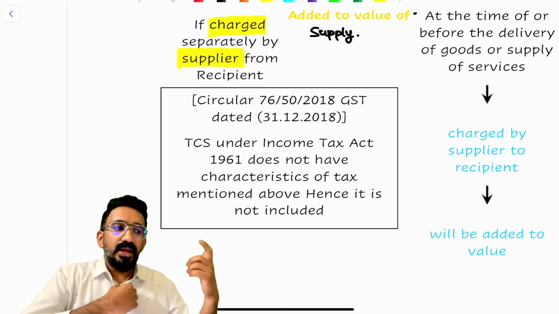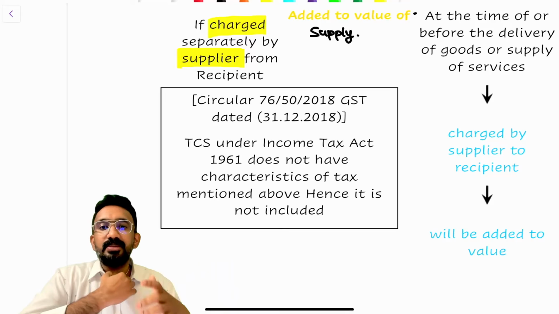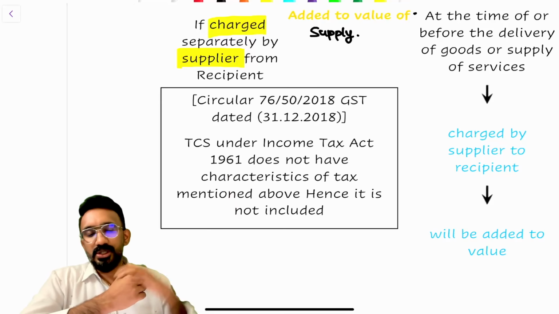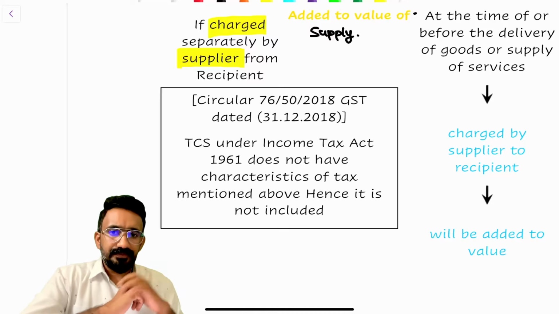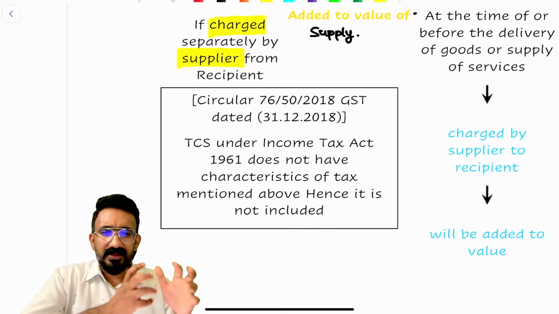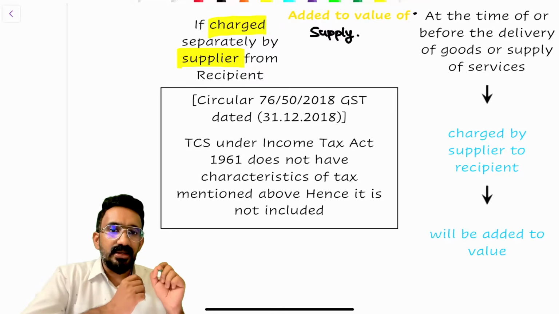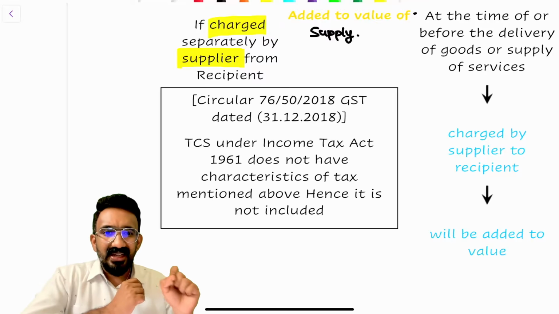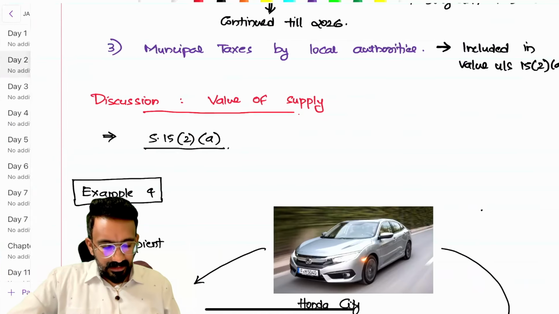So in that case study paper, where they wanted to club income tax as well as GST, they could even ask a question on TCS and how it is going to be merged, right? So if you analyze and look at this, in your integrated case study, they can ask something like this on income tax and GST. Now, what does this circular say? It says that TCS under Income Tax Act does not have the characteristics of tax mentioned above, hence it is not to be included. I can give you one quick example to get your understanding correct here.